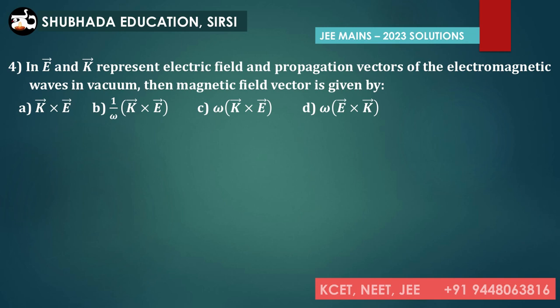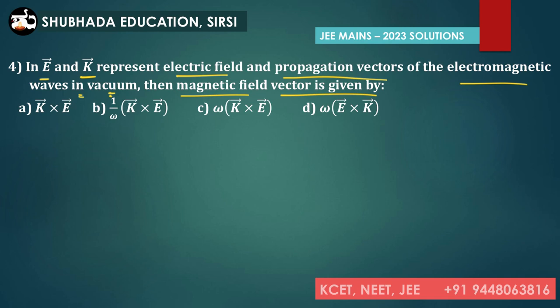Let's move to the next problem. Vector E and vector K represent electric field and propagation vectors of the electromagnetic waves in vacuum. Then the magnetic field vector is given by. This is a very good problem this year.